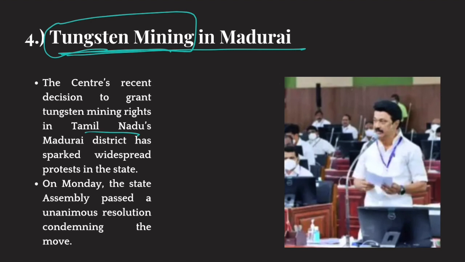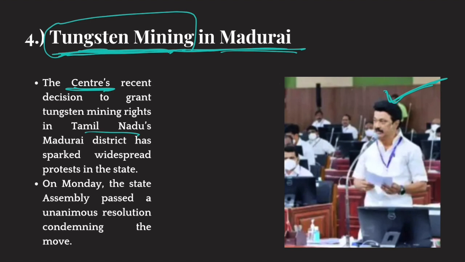So, many archaeologists, many environmentalists, and local people of the region, they don't want this mining project to be there in Madurai. Okay? They don't want that. They have been protesting, and their protests were heard by the local Tamil Nadu government. So, Tamil Nadu government is opposing the center's decision on tungsten mining in Madurai. The center has auctioned the tungsten mining project in Madurai, but Tamil Nadu government says that you shouldn't, because this is not good, it will destroy the environment. Because Tamil Nadu government is listening to local people. Okay, so it's basically a tussle between center and states and people.